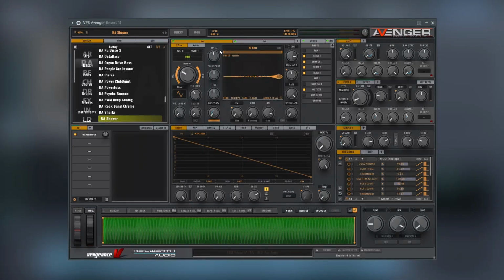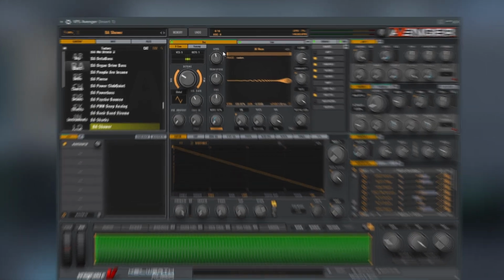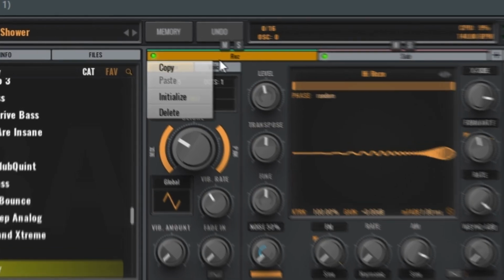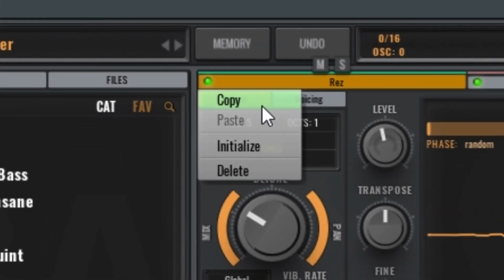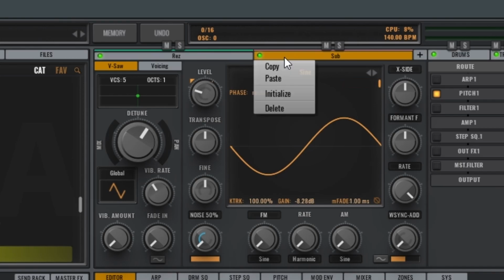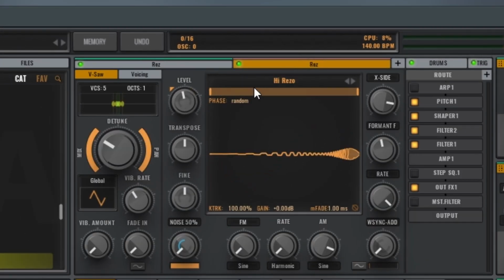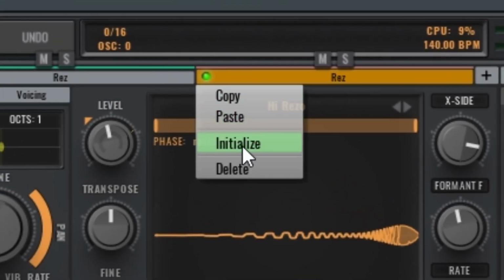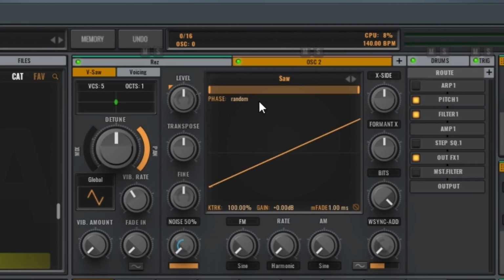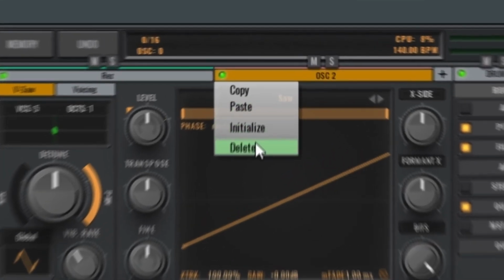By right-clicking oscillator's name, you can access a really handy drop-down menu. It allows you to copy chosen oscillator settings and paste it into another oscillator, initialize oscillator, or delete it.